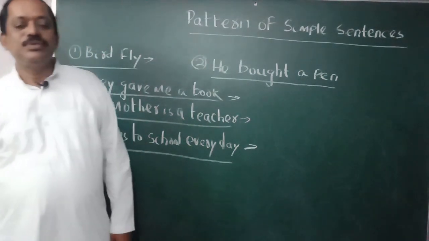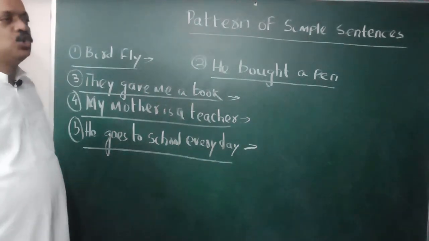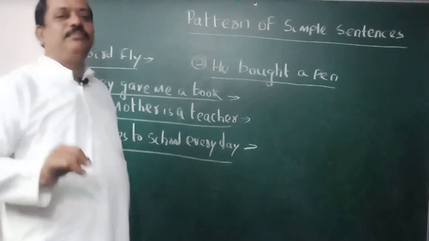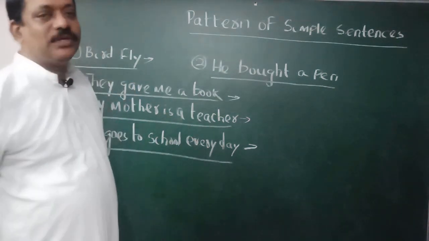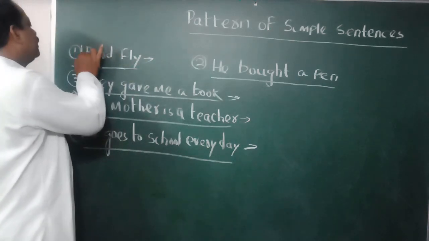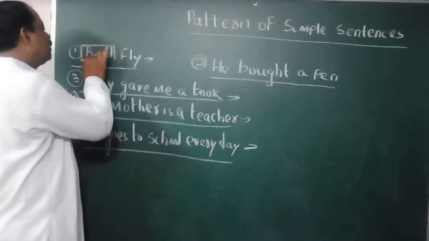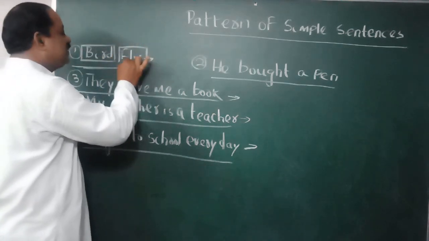The pattern of simple sentence, students, is also very easy. You know, pattern means we have to give a particular name to a particular word of a sentence. For example, birds fly. Here the name of the word birds is subject and the name of the word fly is verb.